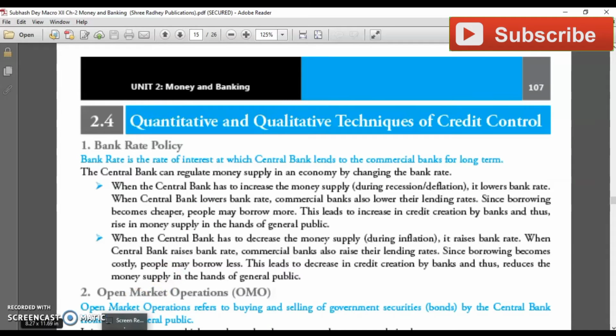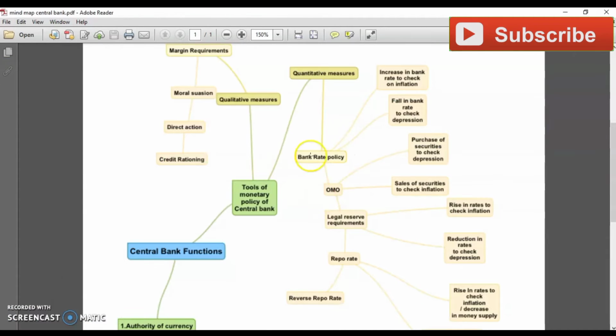Let me go through the mind map first. You can see tools of monetary policy of the central bank. We have two kinds of tools: one is quantitative measures, second is qualitative measures. Quantitative measures deal with the volume of money supply. The basic quantitative measures are, first, bank rate, then open market operations, then legal reserve requirements, which deal with CRR and SLR, then repo rate and reverse repo rate.